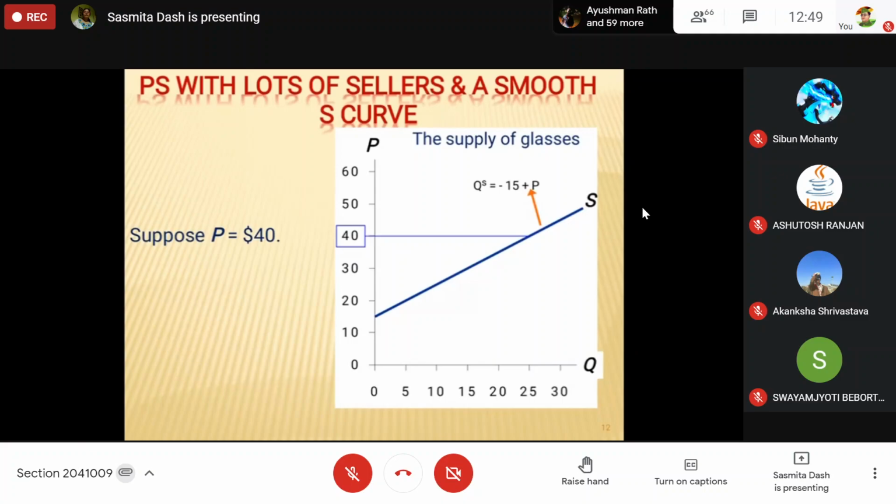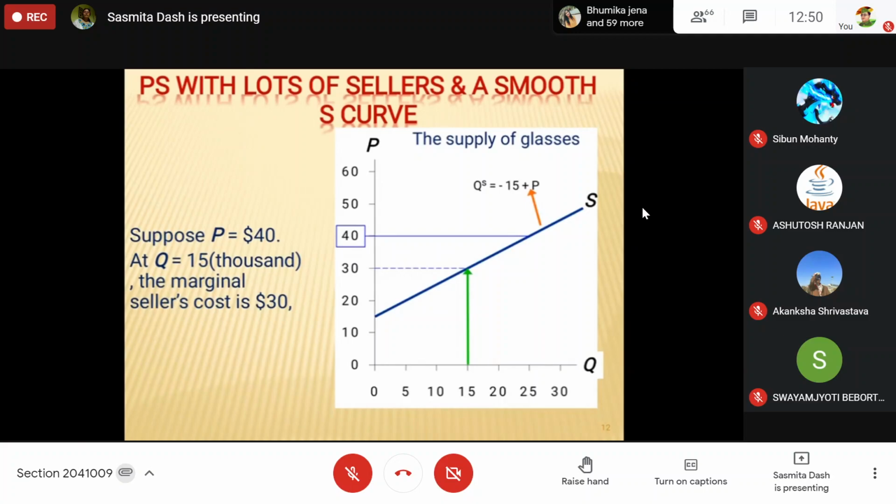Just a minute. Suppose the price is 40, then how much will be the quantity at 40 rupees? 25.